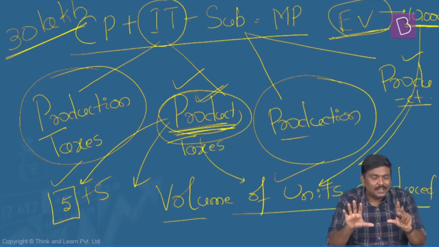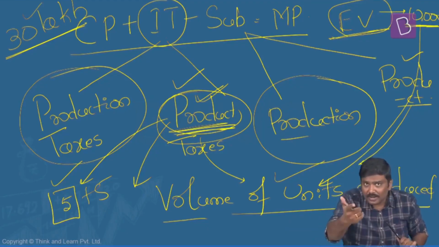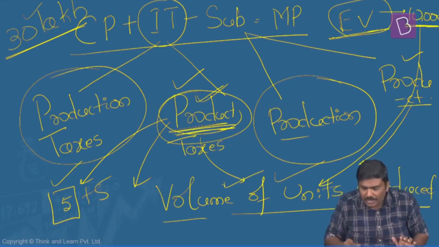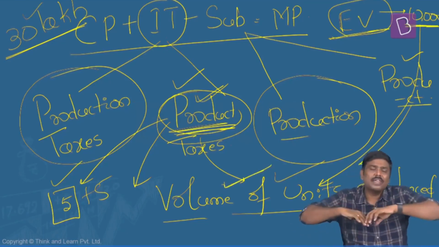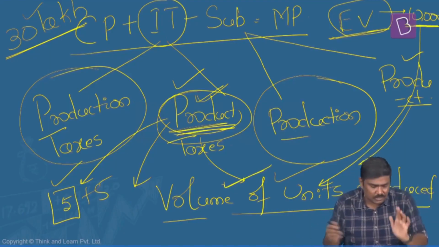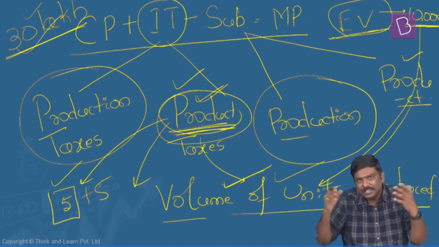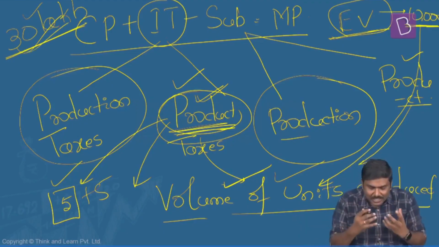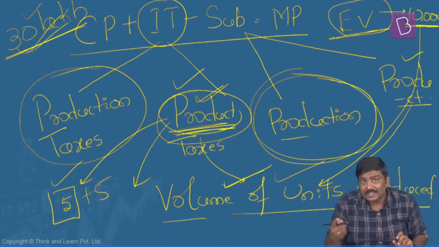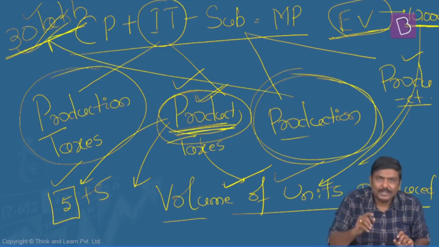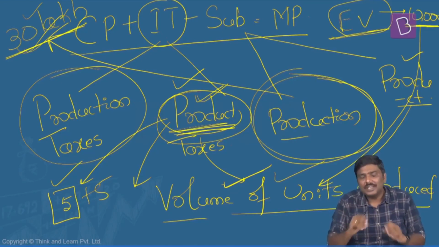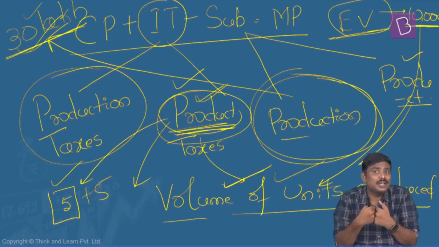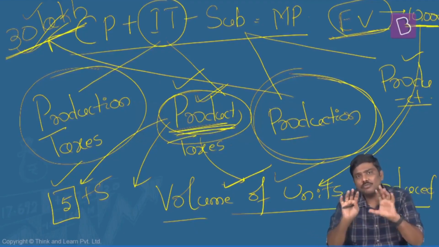Now, can I simply say that this 30 lakh that you will receive to set up your manufacturing facility has no connection with how many units you produce. If you have a capacity to manufacture 100 units, you will receive 30 lakh. If you have a capacity to manufacture, let's say, 1000 units, then also you will receive 30 lakh rupees. So these particular subsidies, production subsidies, are independent of volume of production. You will receive these subsidies which are not connected to volume of production.